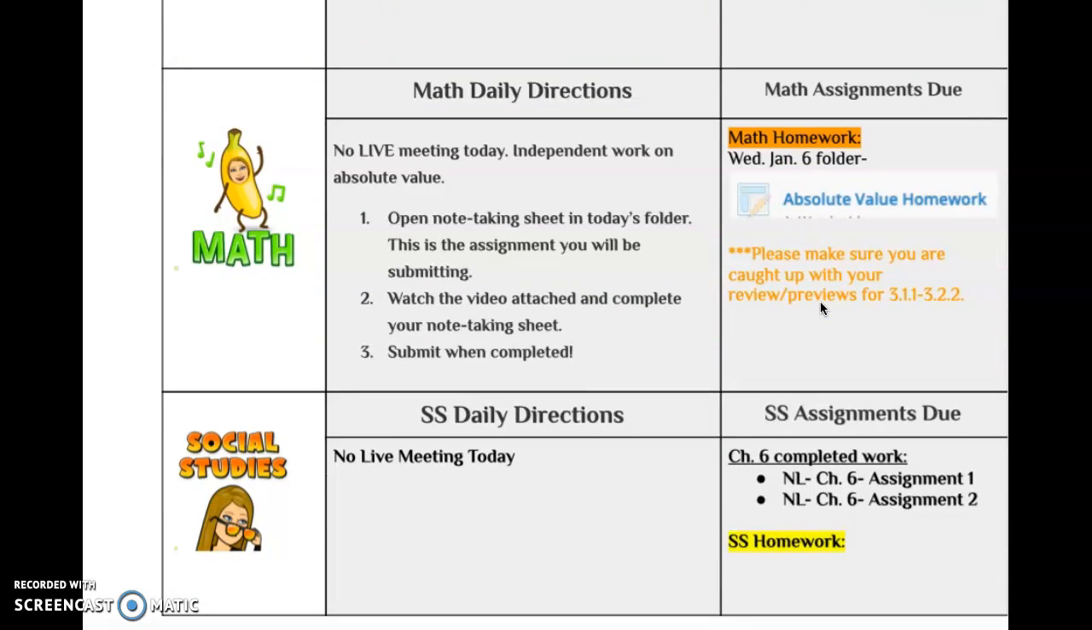For math today, you're going to go into the Wednesday, January 6th folder, and you'll find an absolute value homework. It's just a video and some note taking along with that. So make sure that you do this assignment in math today. Make sure you're caught up with the last couple days here. 311 and 322 are uploaded and ready to go.